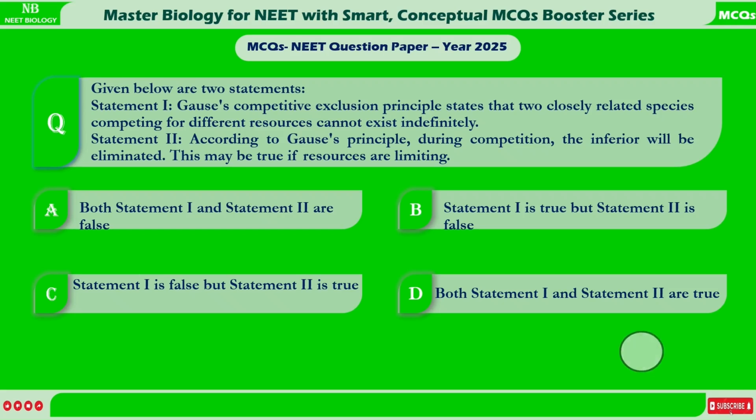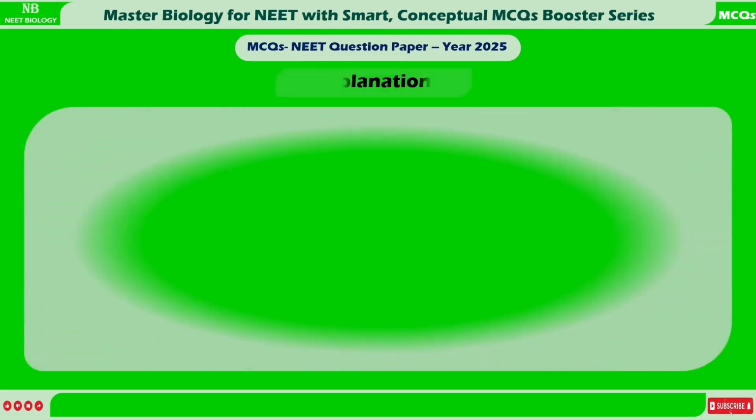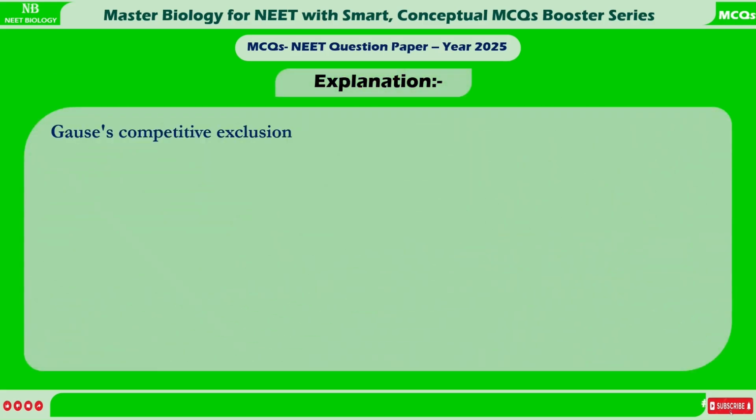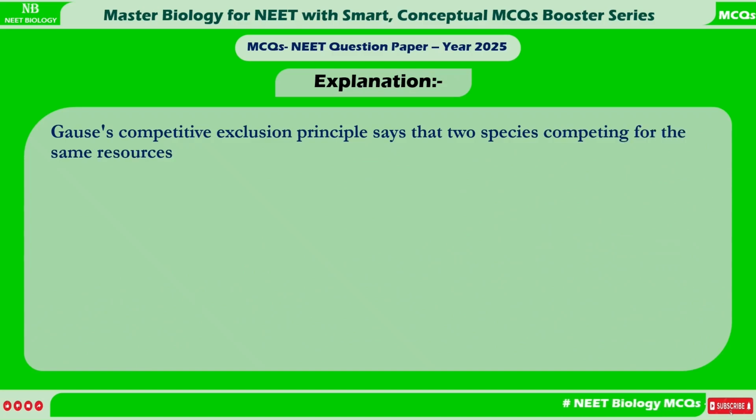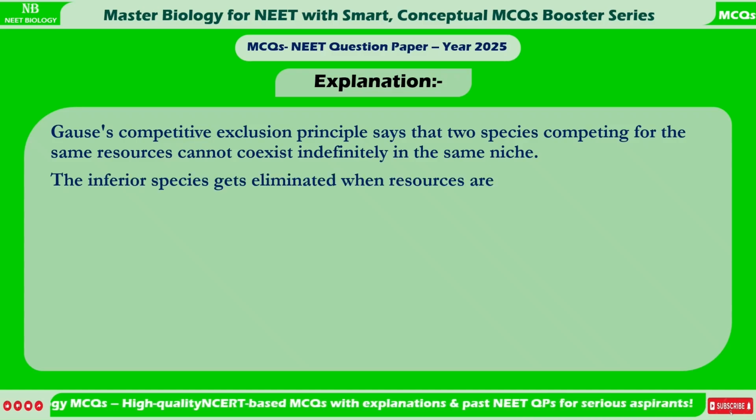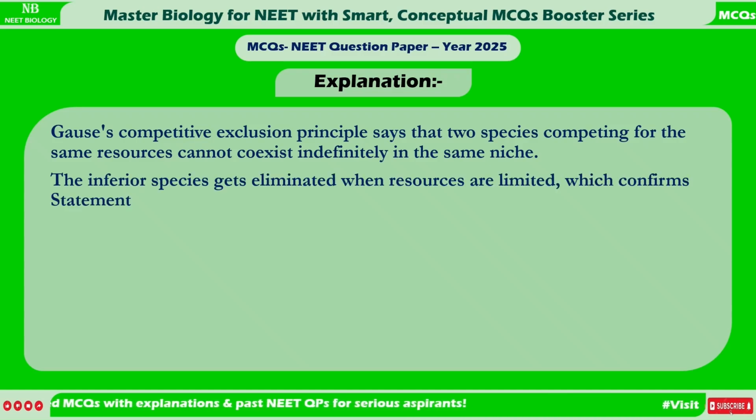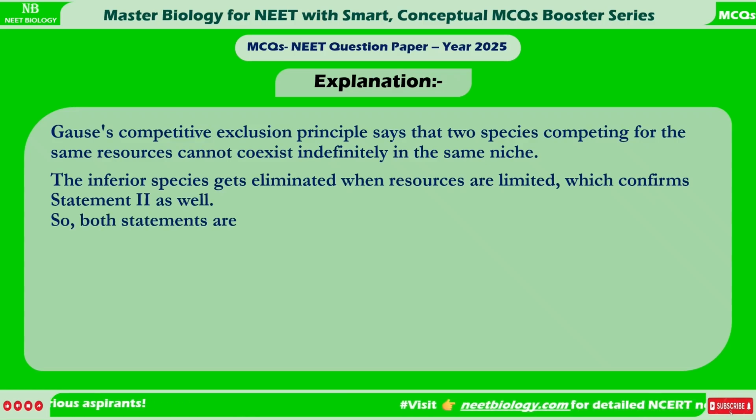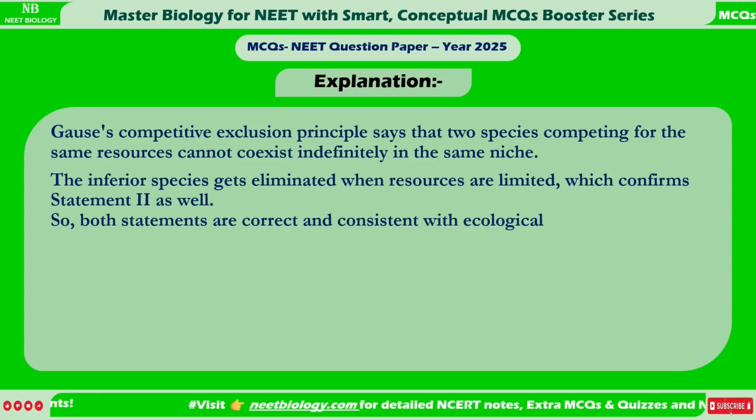Correct answer is D. Both Statement 1 and Statement 2 are true. Explanation. Gause's competitive exclusion principle says that two species competing for the same resources cannot coexist indefinitely in the same niche. The inferior species gets eliminated when resources are limited, which confirms Statement 2 as well. So, both statements are correct and consistent with ecological principles.